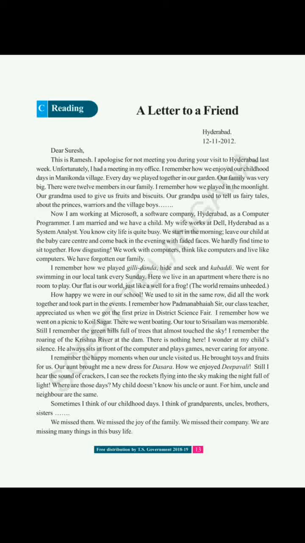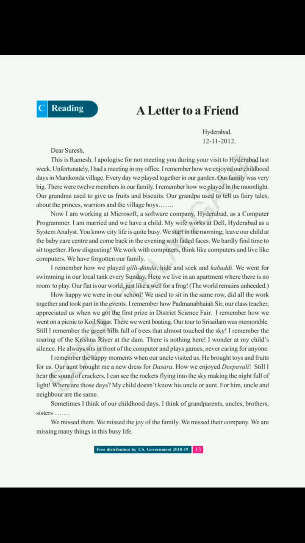Okay, our family was very big. There were 12 members in our family. I remember how we played in the moonlight. Our grandma used to give us fruits and biscuits. So, it was a big family, right? And how many members were there in Ramesh's family? Yes, there were 12 members in the family.